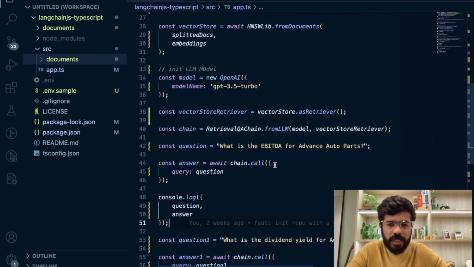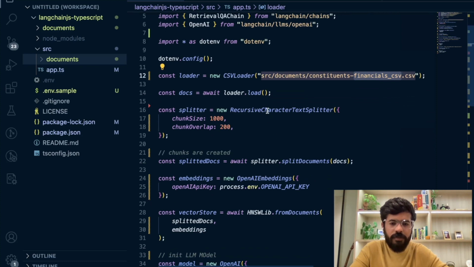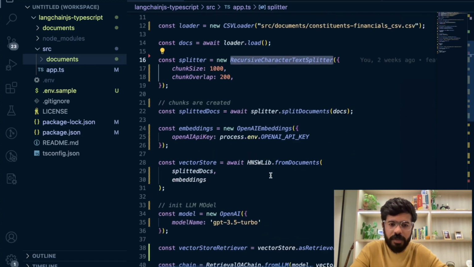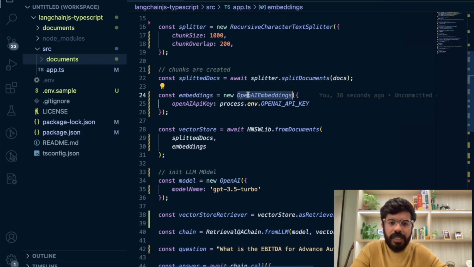Now I think this completes the chatbot part of things that we have created. First thing, we are using a CSV loader to load our CSV document. Then we are splitting it into chunks using a recursive character text splitter. Then we are calling the OpenAI embeddings API to create embeddings. And then we are saying store it in the vector store, which is this.